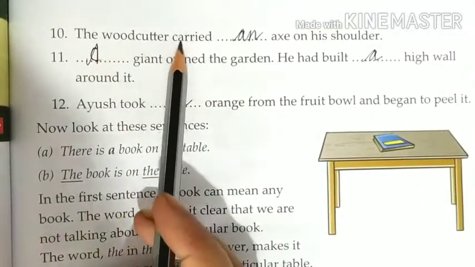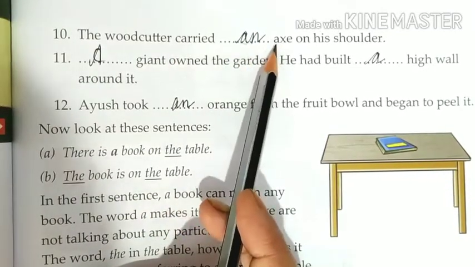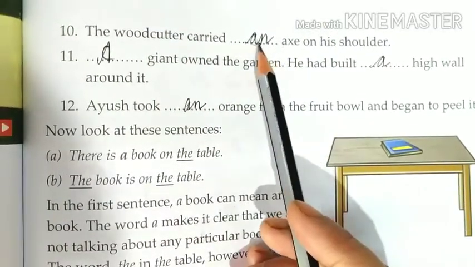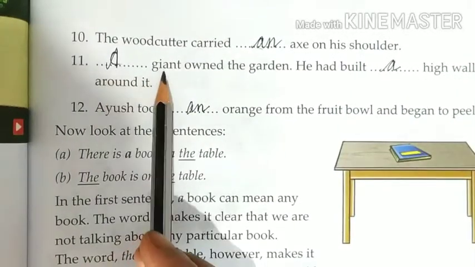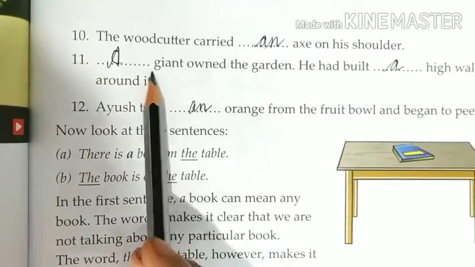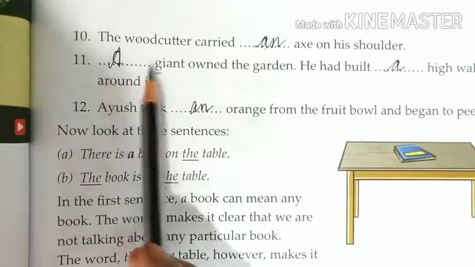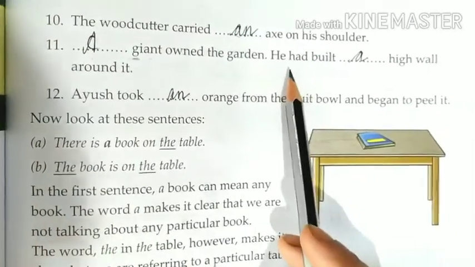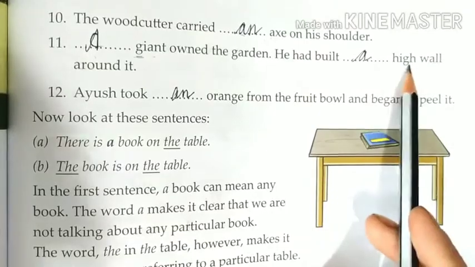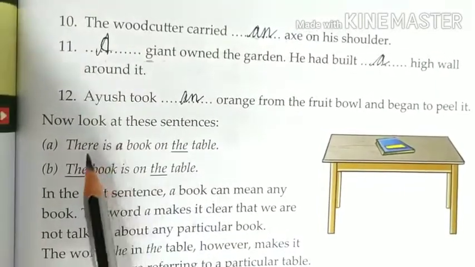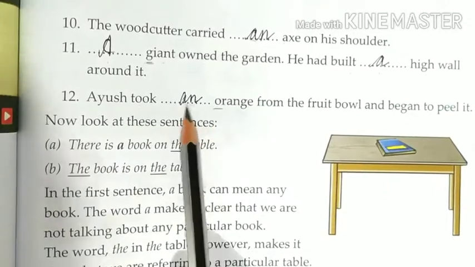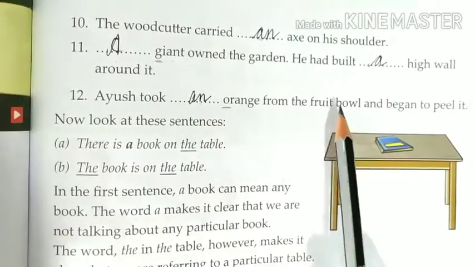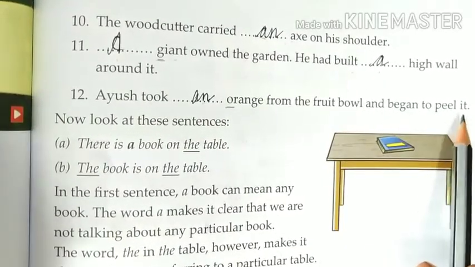The woodcutter carried an axe, starting with the vowel A, so an axe on his shoulder. A giant owned the garden. G is a consonant, so a giant. He had built a high wall around it. Ayush took an orange. O is a vowel, so an orange from the fruit bowl and began to peel it.